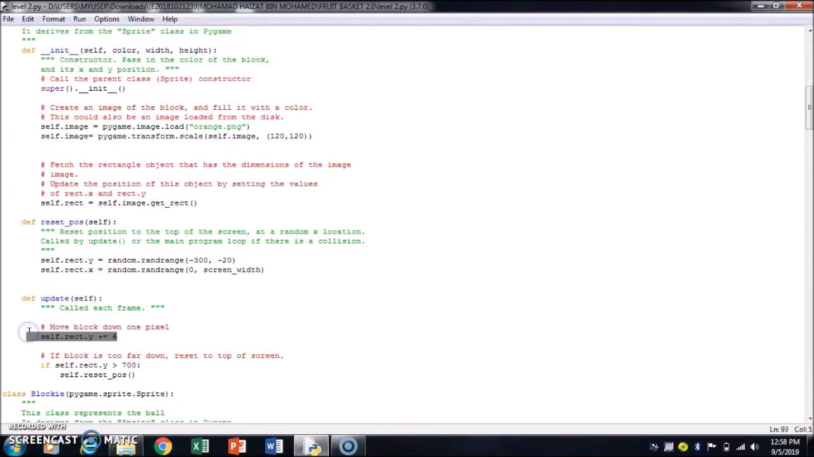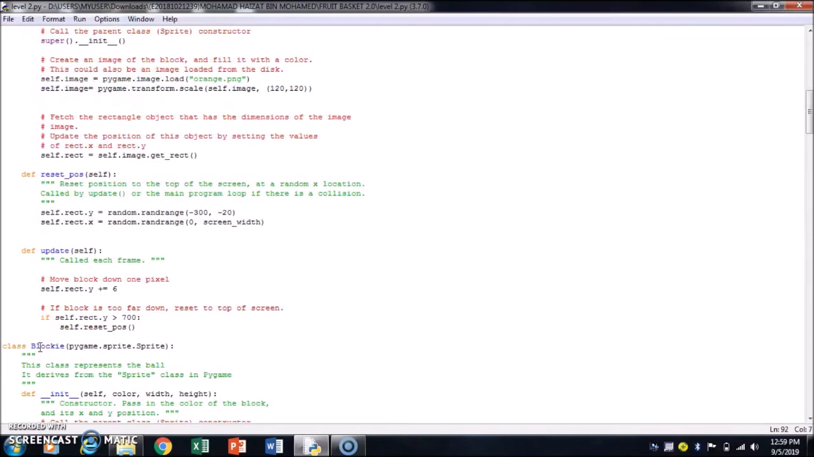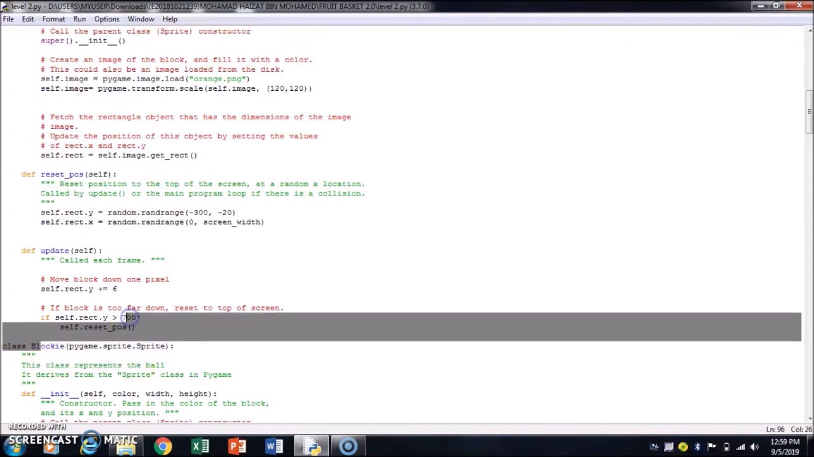This code will move the image down by 6 pixels, and the larger the pixel amount, the faster it will move down. The next code means the image will reset if it reaches the bottom of the screen. Do this again for the apple, item, and the bomb, but just with a different image.